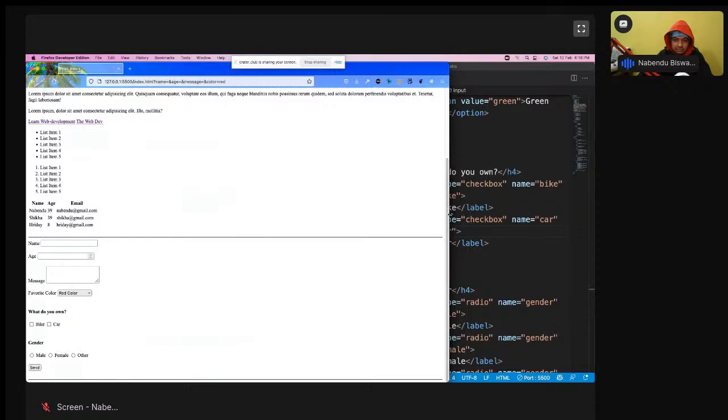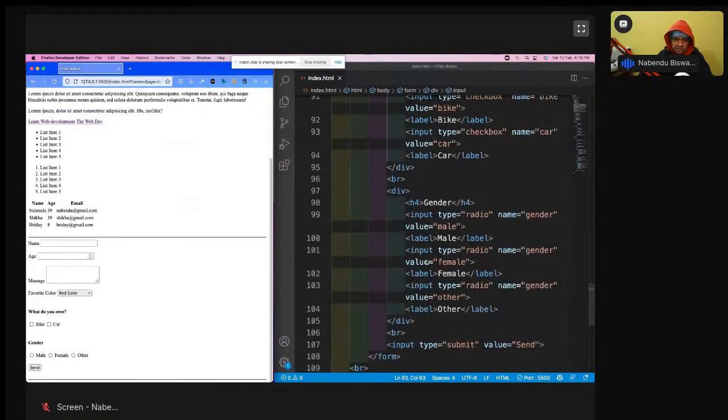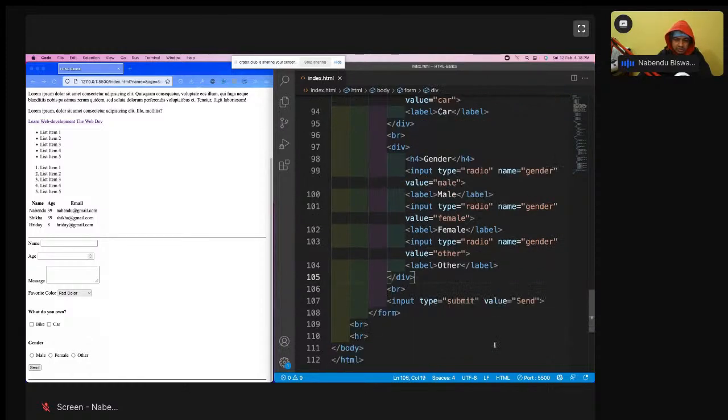Now the next thing we are going to learn: in the forms we have seen the input type that creates a button, but we can also create a button on our own. How do we create a button on our own? After this form tag and this HR, because this is coming so far down, I need more of them.